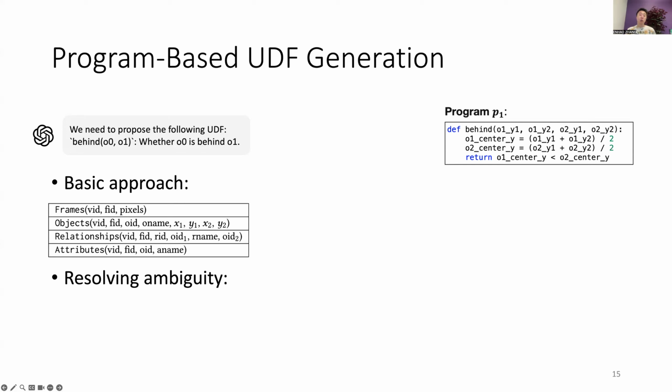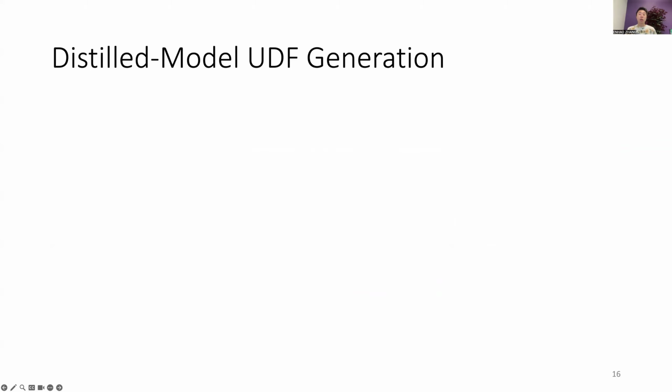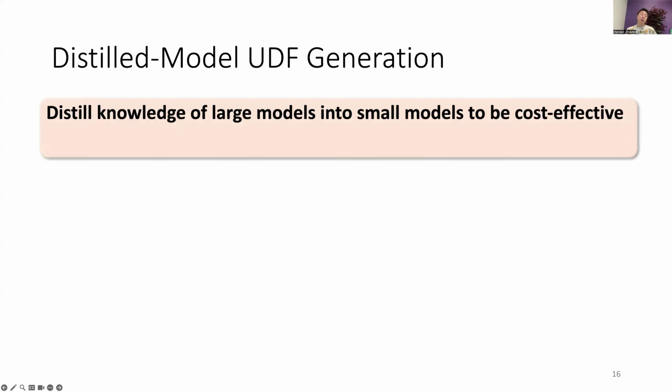However, program-based UDFs don't support tasks that require understanding the visual contents of frames. Therefore, our system also supports distilled-model UDFs, which are good at visual understanding. We use a model distillation technique to distill the knowledge of a strong pre-trained model into a small model, so that the small model can mimic the behavior of the large model while being cost-effective.